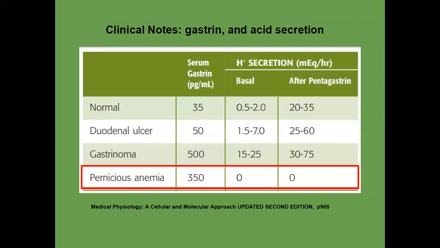That's why if your gastrin level is high, your parietal cell number and ECL cell number will increase. That's why the basal level of hydrogen ion secretion from the duodenal ulcer patient is high compared with normal patients.